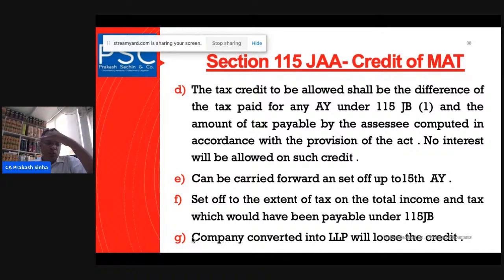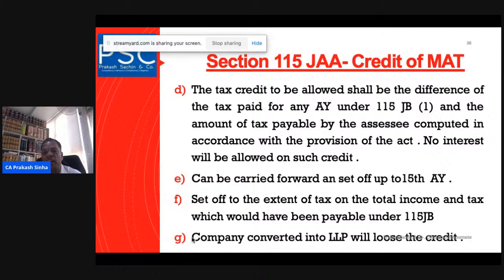We have to be sure that when we are availing the credit of previous years' MAT, we should avail the oldest credit first, because we have the limitation period, and the limitation period says that after the span of 15 years, the credit cannot be taken. It can be carried forward and set off up to the 15th year that we have discussed here. Yes, some amount can be set off, to the extent of the total amount of tax which should have been payable under 115JB.